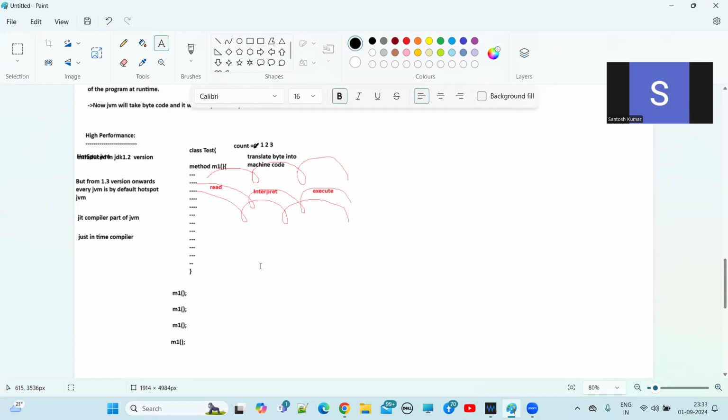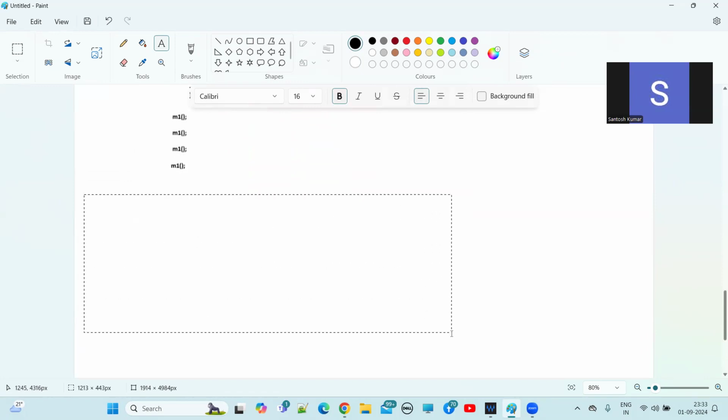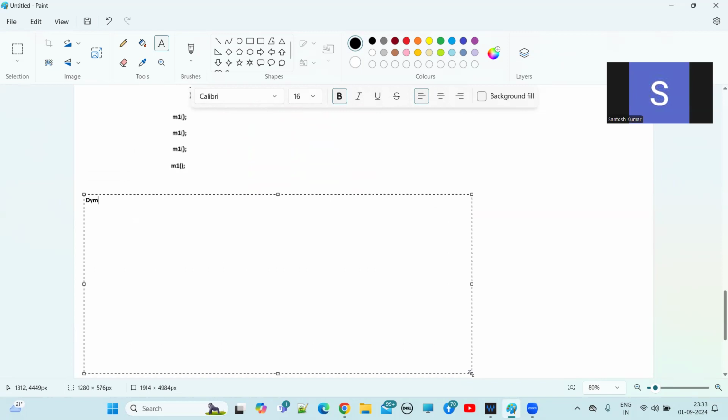Now finally we have the dynamic feature. Let me complete it. What is the final last feature? Dynamic feature. So now Java is dynamic. Why is Java called dynamic?